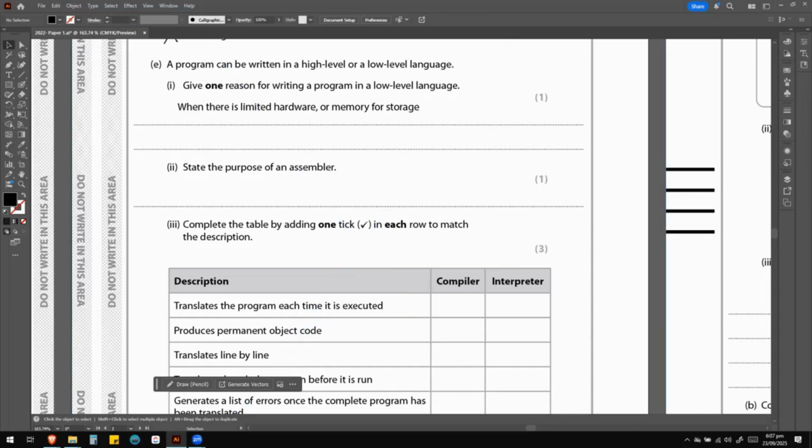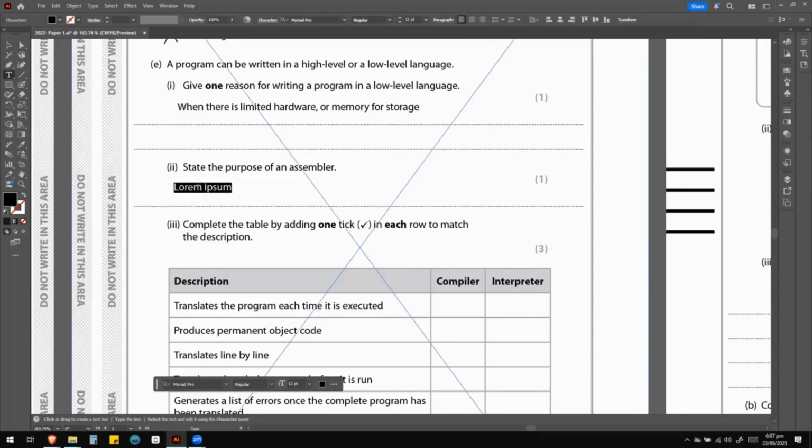So the purpose of an assembler, very simply, is to translate assembly language into machine code. We could also say to translate or convert, because remember, assemblers are basically translators.